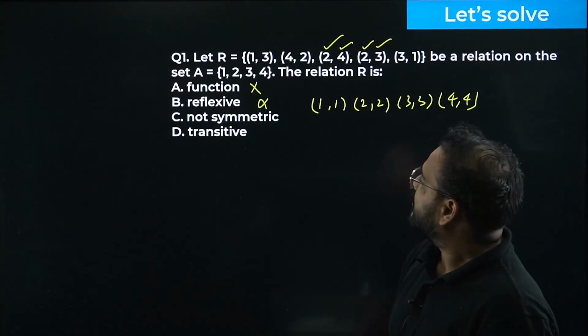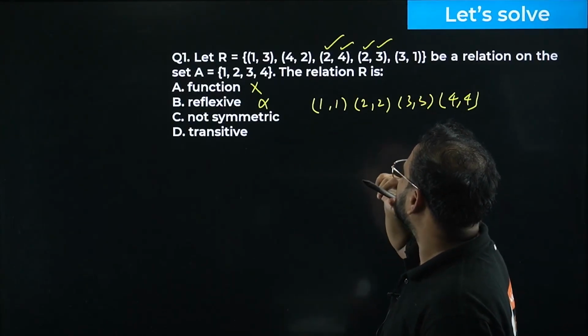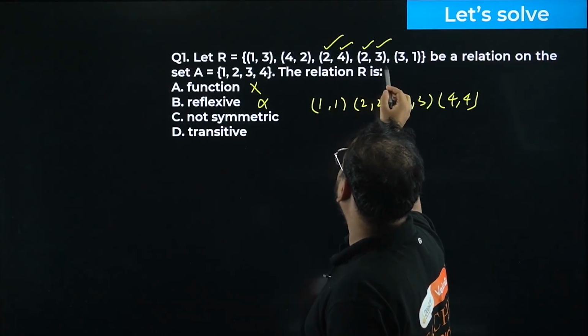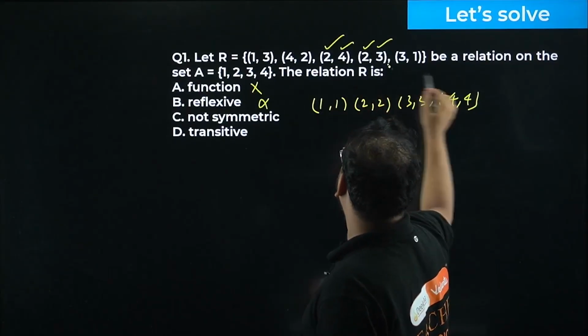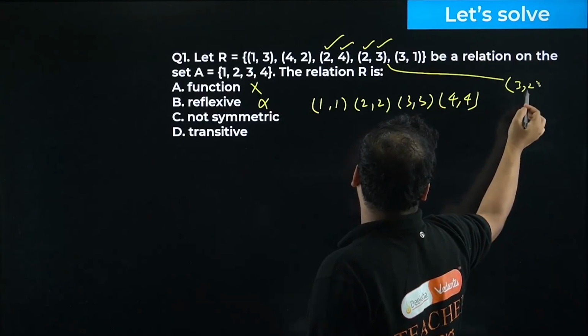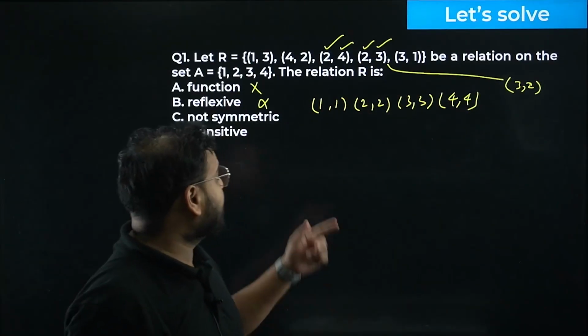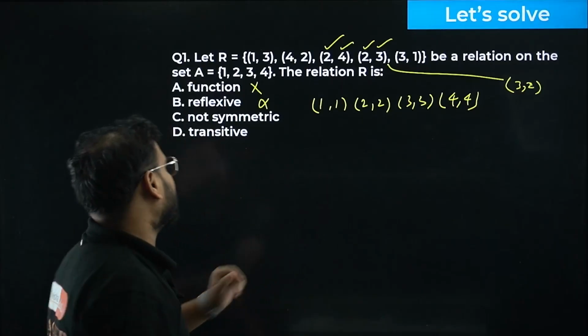Symmetric, or transitive. We check first. (1,3), (3,1) is there. (4,2), (2,4) is there, but (2,3), (3,2) is not there. We have (3,2) missing, right? Should have (3,2) over here. There is (4,2), (2,4), but we have (2,3) as well. There is no (3,2). It means that it is not symmetric. Option is simply C.